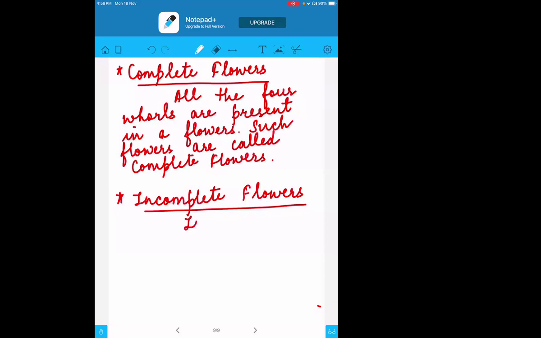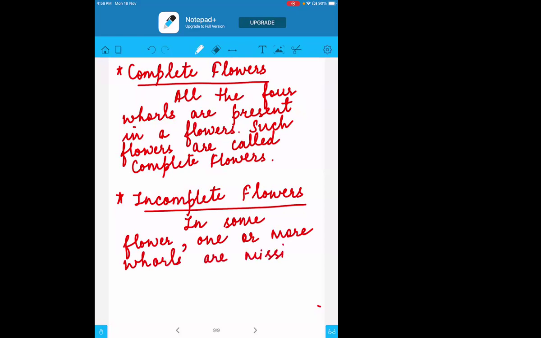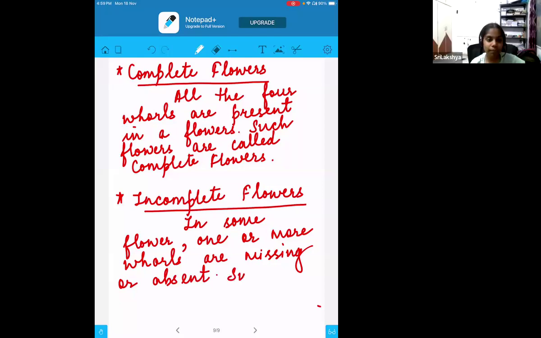Whereas in the incomplete flowers, what happens? In some flowers, one or more whorls are missing, or we can say they are not present. Such flowers, where one or more whorls are missing or absent, are called incomplete flowers. I hope, children, I am clear, right?